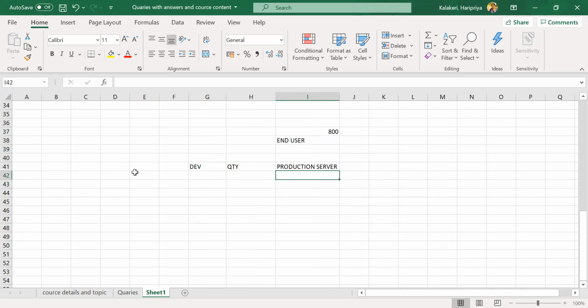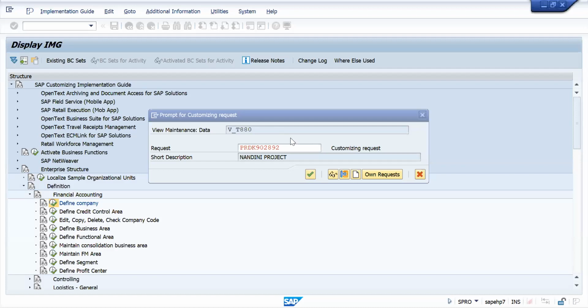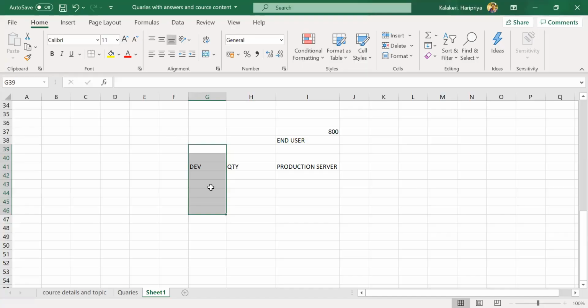In our case, to tell you simply, I have created a company in my system. I am creating this company in the development server. Whatever configuration I made is saved in one number. This is a TR, transport request, we call it TR for short. That configuration is saved in this number. Now that number we need to move from development to quality, then do the testing in quality again, and then move that configuration from quality to production. Then only these people can work on those company related activities.